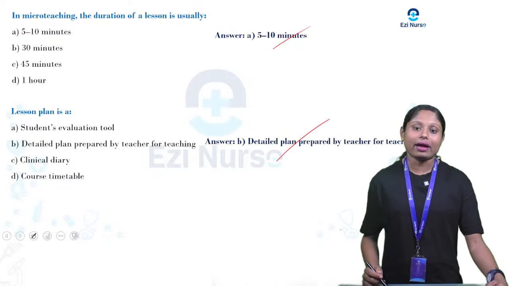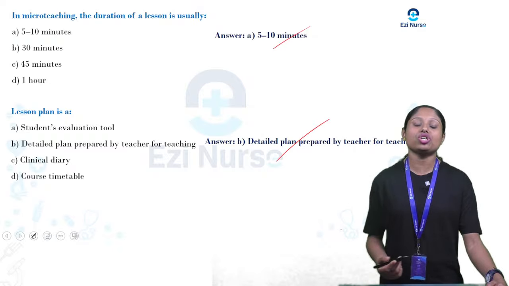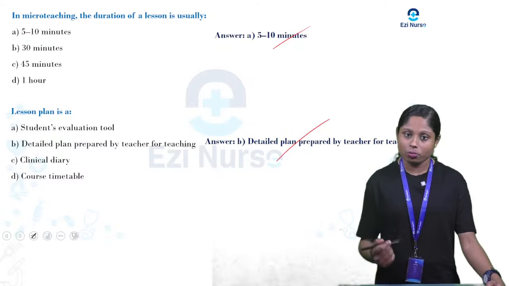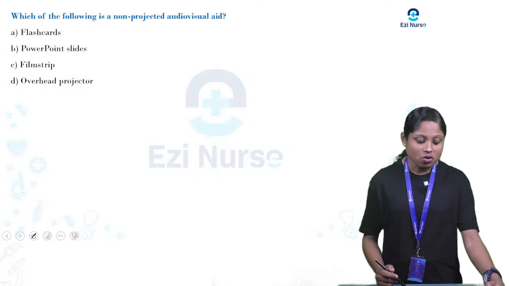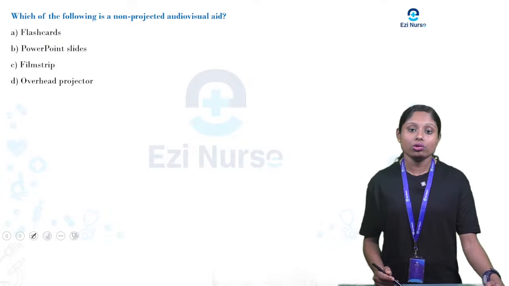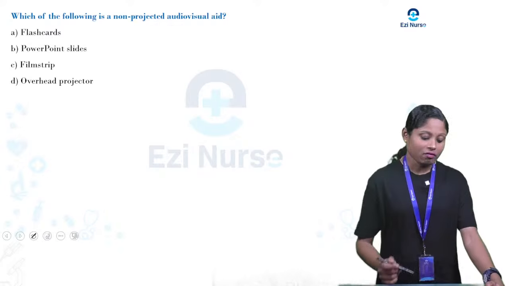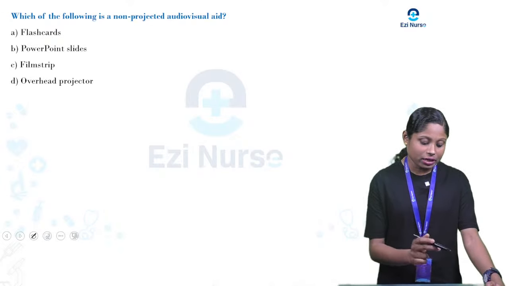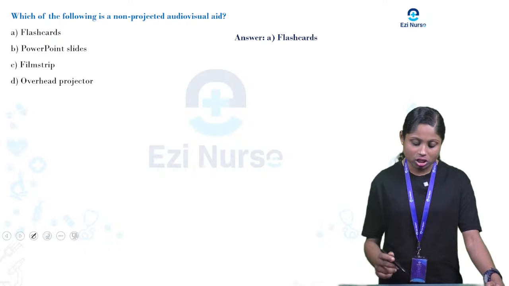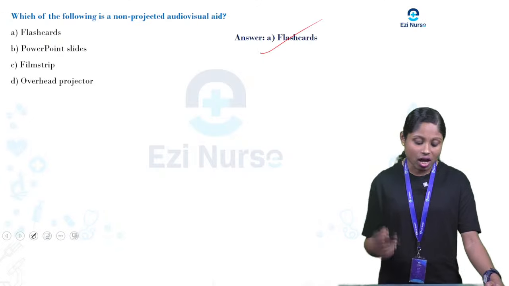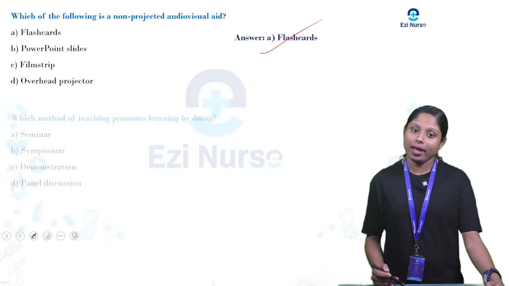These are some random MCQs that you need to study, because you are getting so many questions. Next: which of the following is a non-projected audiovisual aid? Identify the non-projected aid: flashcard, PowerPoint slides, film strips and overhead projector. It is flashcard. Flashcard is a non-projected audiovisual aid.